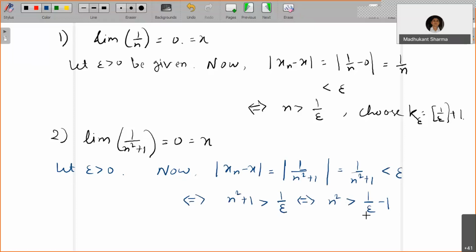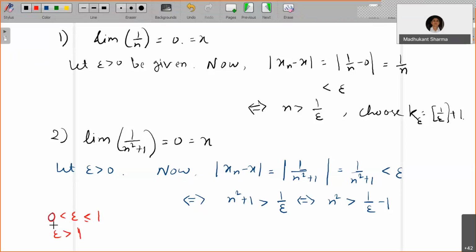Now there are two possibilities: 1 by epsilon is less than 1, or 1 by epsilon is greater than or equal to 1. Okay, so there are three cases. One case is epsilon equal to 0, one case is 0 less than epsilon less than or equal to 1, and another case is epsilon greater than 1.